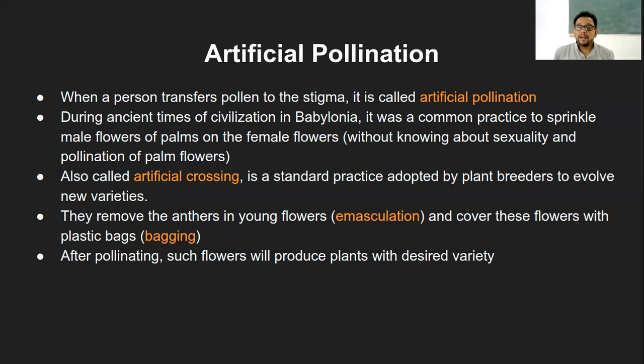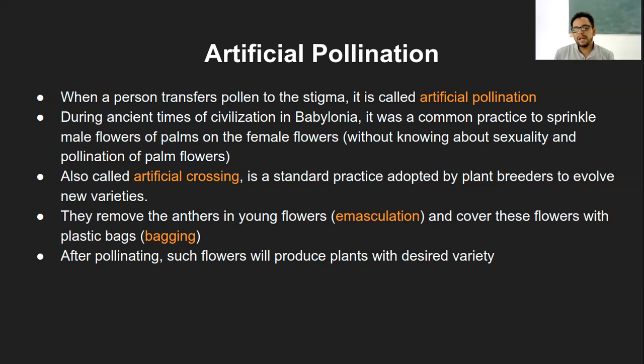Now, there are different processes which are involved. One of them is called emasculation. Now, you all know what masculine is. Emasculation is where you remove the anthers, that is the male part, in the young flowers, so that no self-pollination can happen, and the only possible way would be cross-pollination.